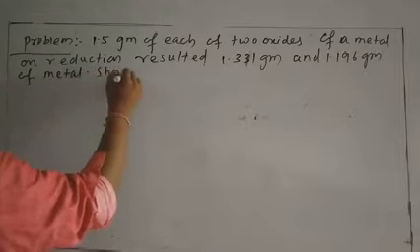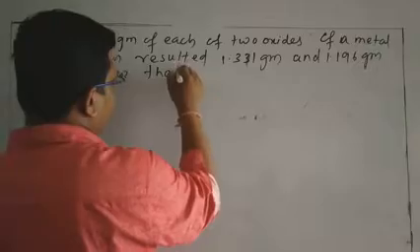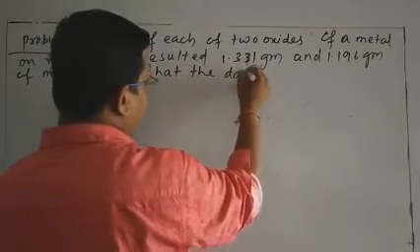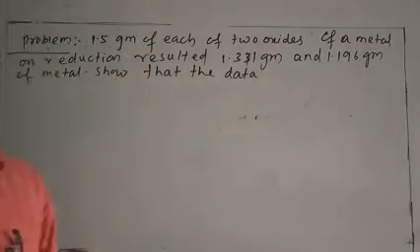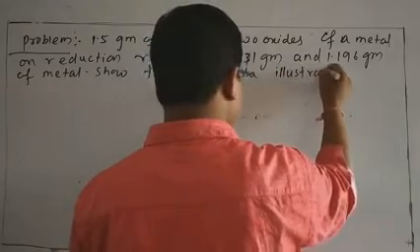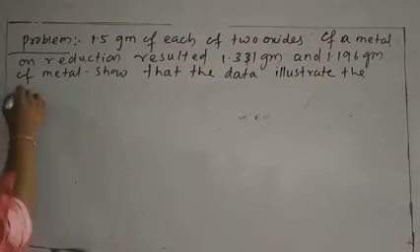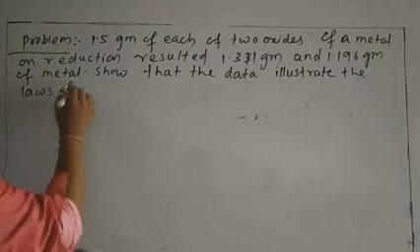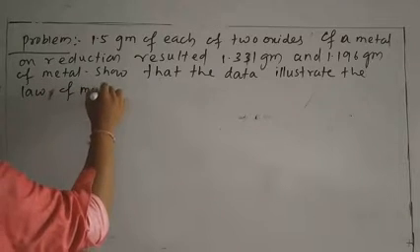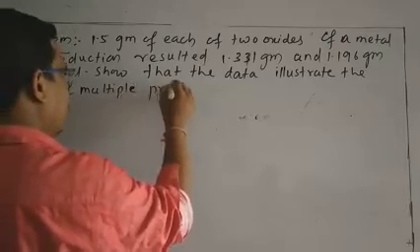so that the data illustrate the law of multiple proportion.